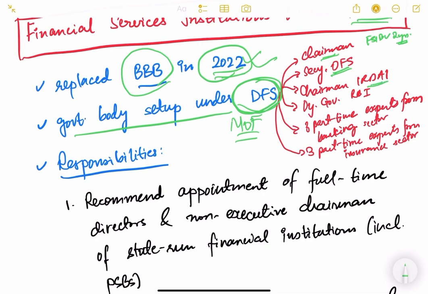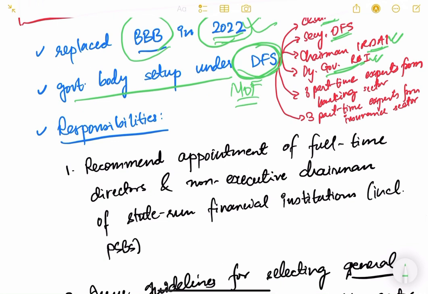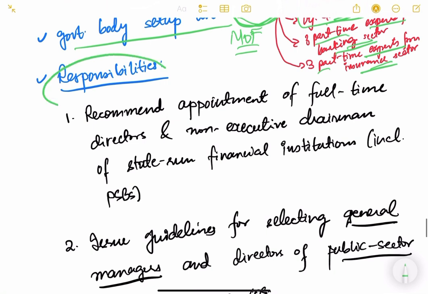Chairman IRDAI, this is a new member added. Then Deputy Governor RBI, it was there in BBB also. These are the 3 ex officio members. And then there are 3 part-time experts from the banking sector and 3 part-time experts from the insurance sector. So this is the composition. Now, what are the responsibilities of the FSIB? It is more or less the same as BBB.